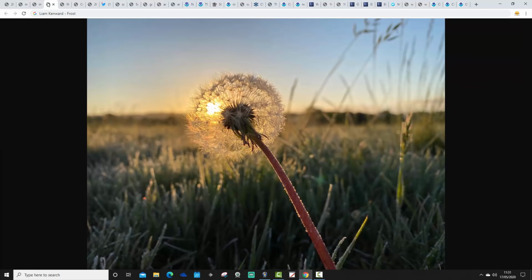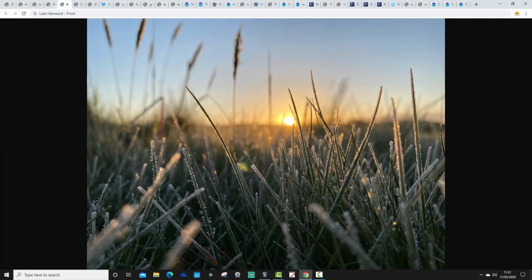Of course, the price that we paid was the frost. This one from Liam Kenwood down there in Maidstone shows a frosty sunrise. You can see the frost silhouetting on the grass as the sun comes up over a field in Maidstone. Really, really cold nights earlier on in the week did quite a bit of damage. Don't you think this frost is delicate? Hopefully we're over the frost risk now, but it certainly looked very, very pretty down there in Maidstone as the sun came up.